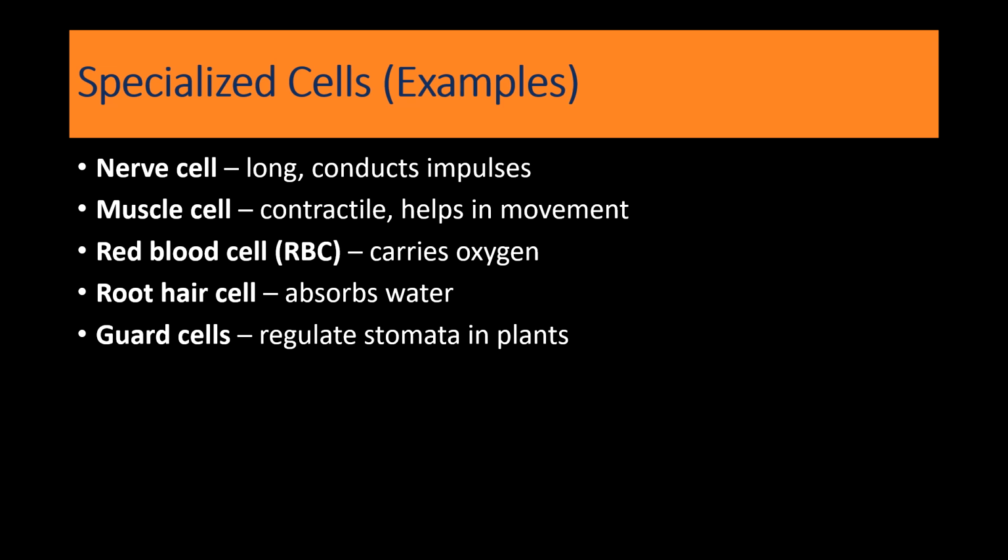So now cells can be of certain specialized kinds, like nerve cells, which conduct impulses, muscle cells which are contractile and help in movement, red blood cells which carry oxygen, root hair cells which help in absorbing water, and guard cells which regulate stomata. These are some specialized examples. You can follow them.